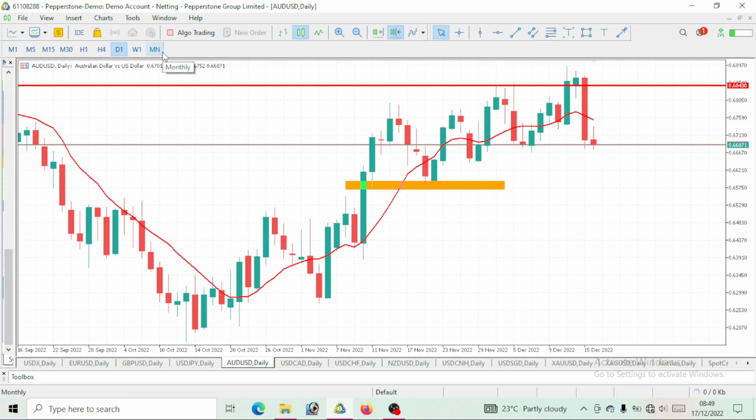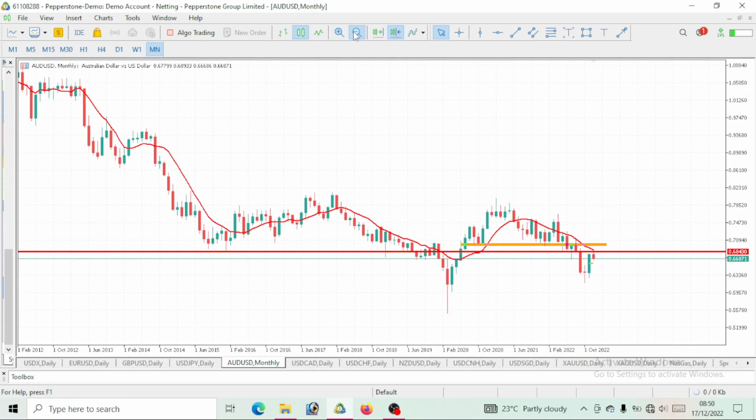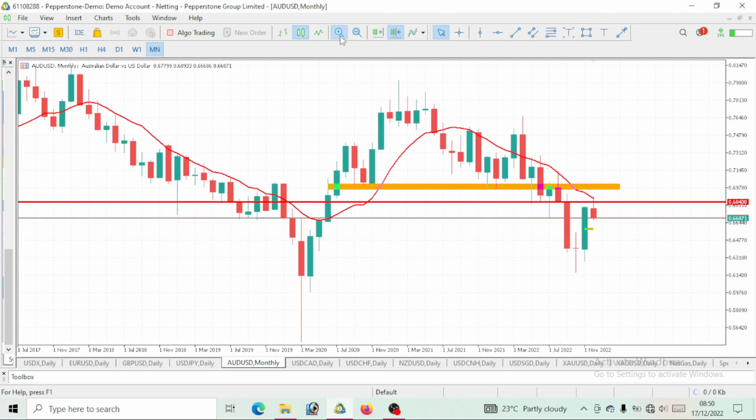In order to do so, we would start from the higher time frame, which is the monthly time frame. When you take a look at this monthly time frame, the first question you ask yourself before you place a trade is, what is the trend for this movement? You can clearly see that this is a bearish move. So let's start from this recent movement on the monthly time frame, around 2020. We have a bearish move on AUD USD.